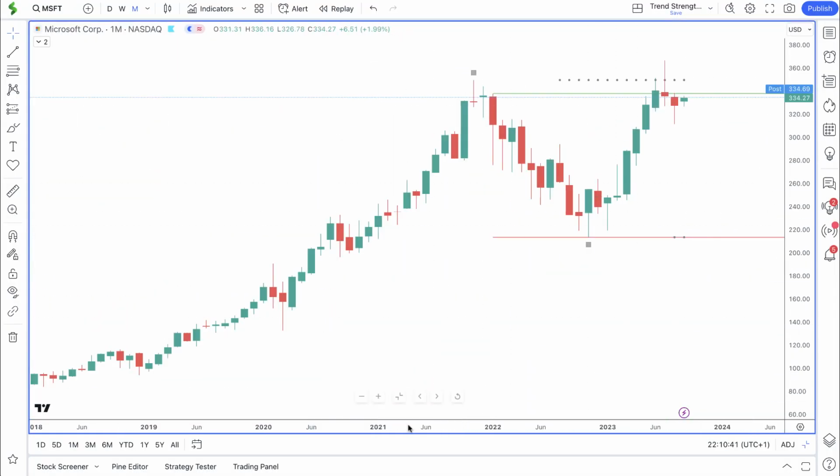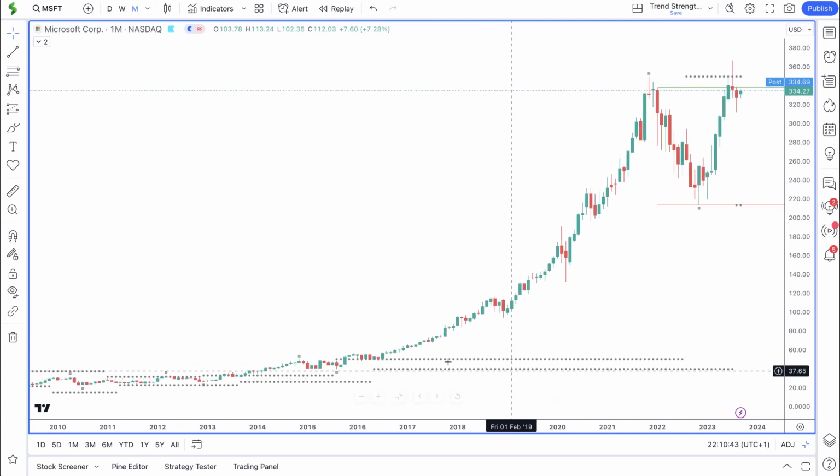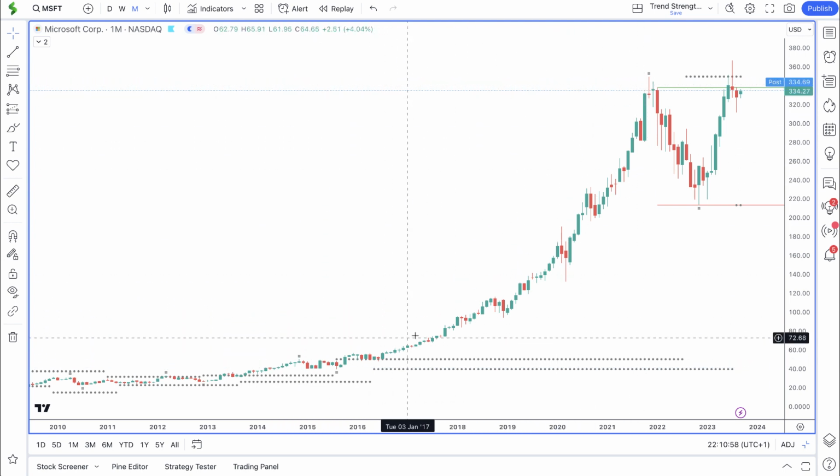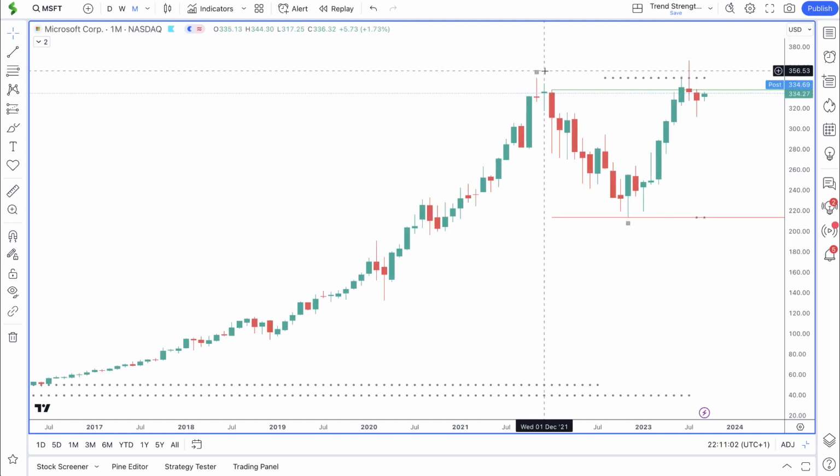So on the monthly time frame, now if we just zoom out, we can see how strong this previous trend was. So we had a nice strong trend all the way, if we just mark it from around here, so 2014, all the way through to 2021. So this was seven years' worth of trend, and then this was followed by a deep correction, which is normal when we see a really long-term trend.